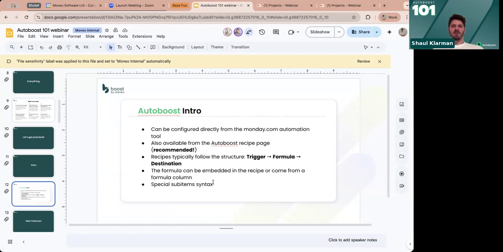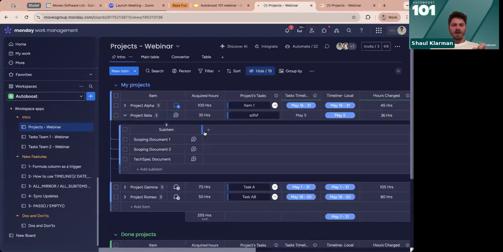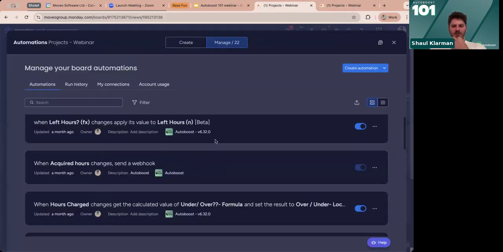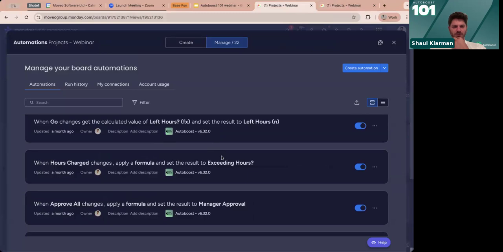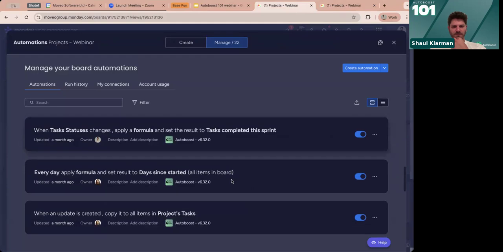I think the best way to approach it will be to go to how to use Autoboost and check out our syntax. But what usually is the case is that you want to be able to see different columns in the sub-items. And then the way we allow you to use those, I think we have something here in Autoboost, let me check for something in here.